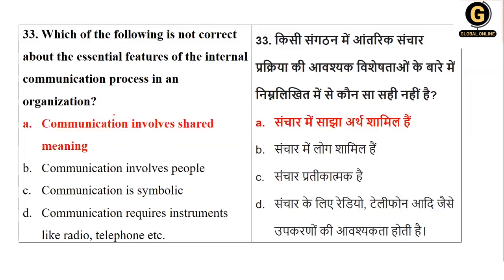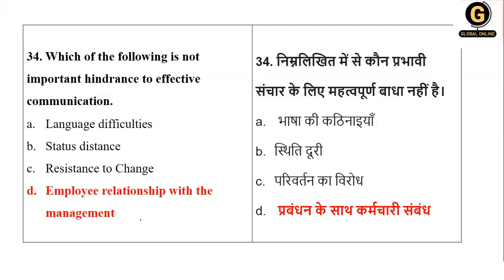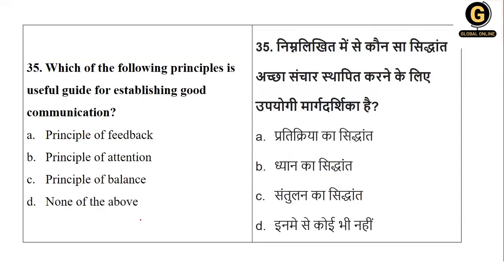The right option is option number A. Next, which of the following is not an important hindrance to effective communication? Language difficulty, status distance, resistance to change, employee relationship with management. It's not a hindrance, okay? So language definitely is a hindrance. Status also, resistance to change also can be a hindrance. So employee relationship with management cannot be a hindrance. It can be taken care of. So your right option is option number D.